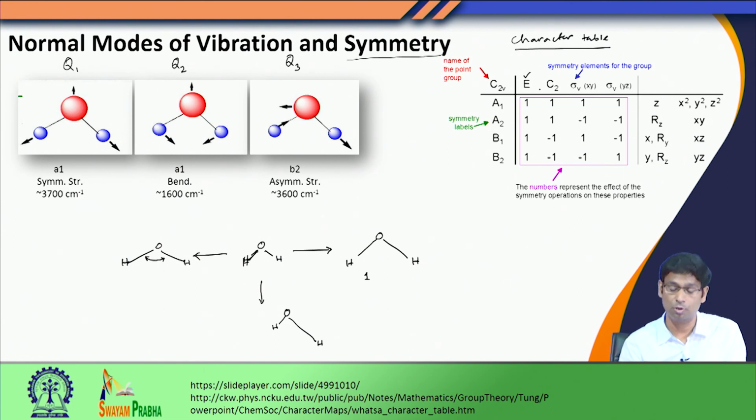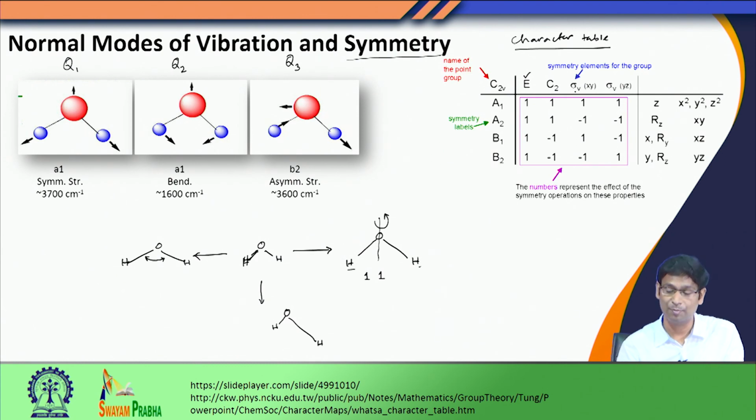Now, let us do the C2 operation. What do I mean by C2 operation? C2 operation is simply rotation of this molecule by 180 degrees and then seeing whether you can distinguish this new molecule or not. When I rotate this molecule along the way I have written by 180 degrees, you would see that this hydrogen atom will appear here and this hydrogen atom will appear here. At the end of this symmetry operation, you will not be able to distinguish the two structures. So, this is indistinguishable, therefore it is symmetric. So, this also becomes 1. The action of C2 becomes 1.